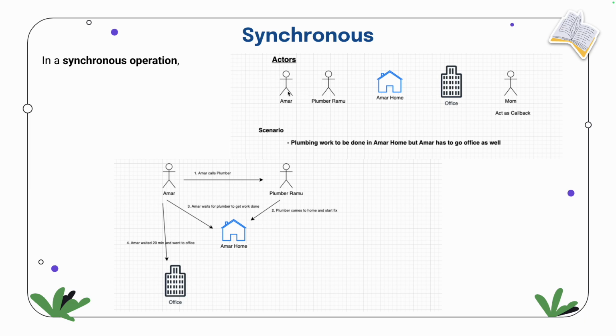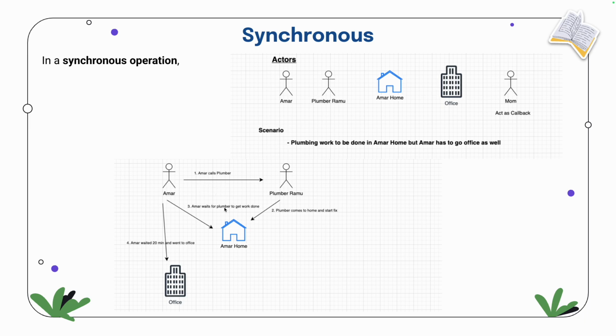So Amar calls a plumber, plumber Ramu. He tells him, okay, you start doing the plumbing work, fix some pipe leakage or whatever is there in the home. Something he's doing, and Amar has to go to the office also. So here Amar is there, the house is there, plumber Ramu is there, the office he has to go to, and mom is there.